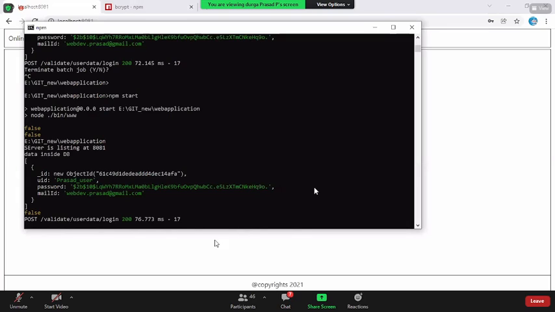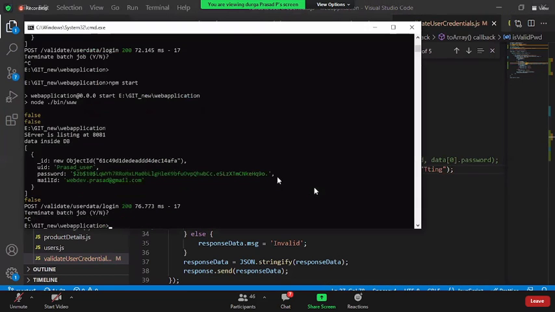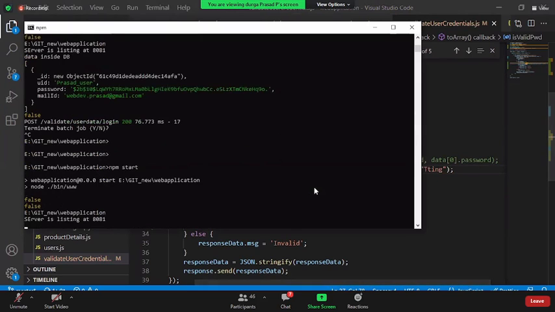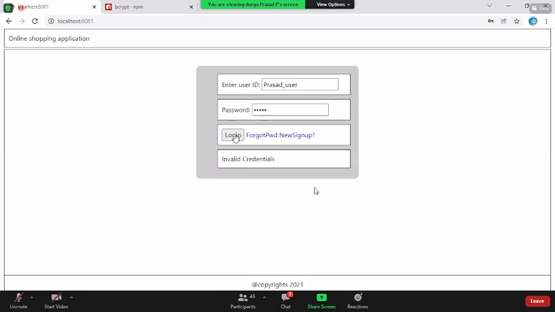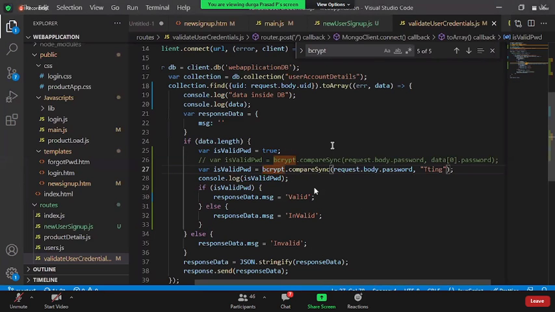Now it is coming as false. Earlier it was an error. In the sense, there might be an issue with these parameters. Okay. Now once I click on this login. Oh, the problem is this first parameter.